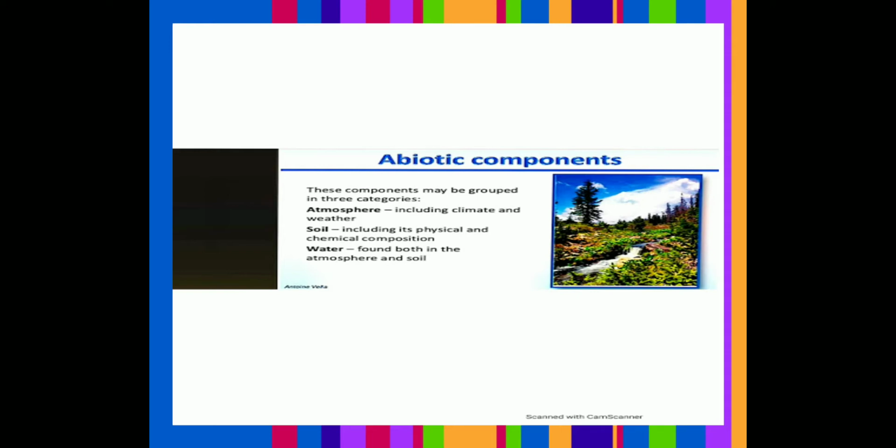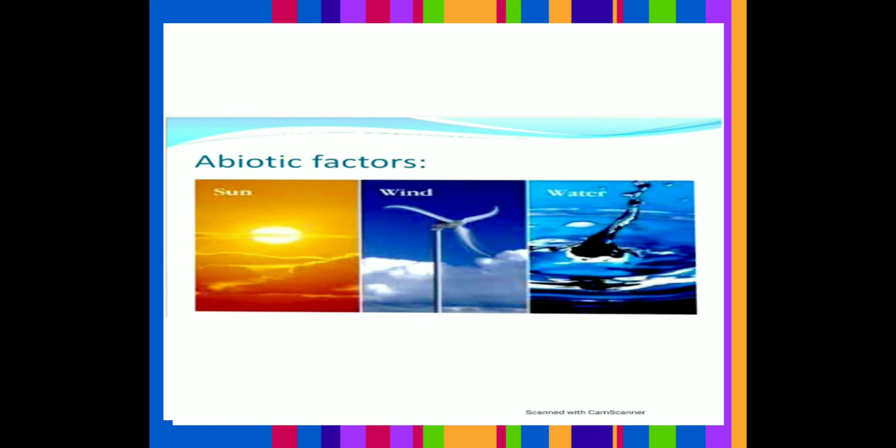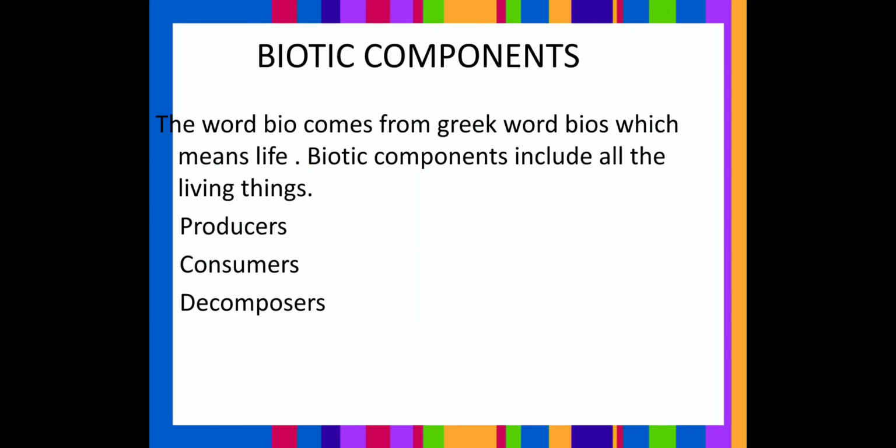Sunlight. Okay, so these are the abiotic components of nature. See sun, wind, water. You can see the pictures here. These are the abiotic factors.